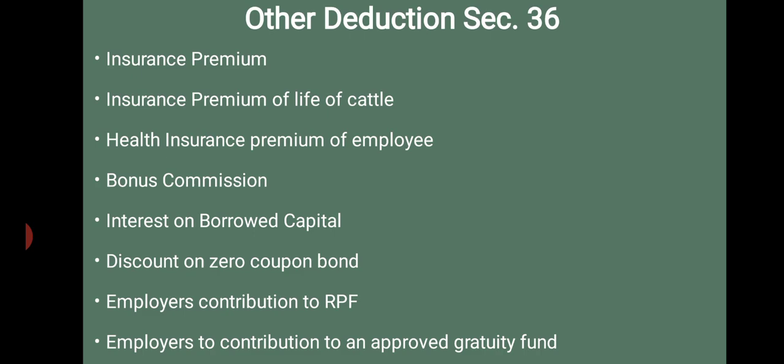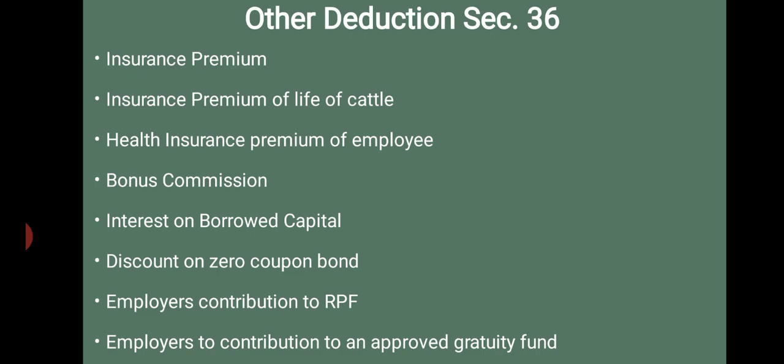First one, insurance premium. Any insurance premium paid for risk or damage of stock or stores for the business or profession will be deductible. The next, insurance premium on the life of cattle. Suppose our business is cattle.